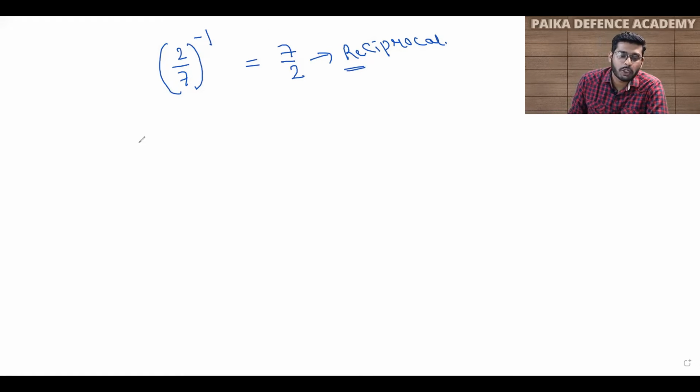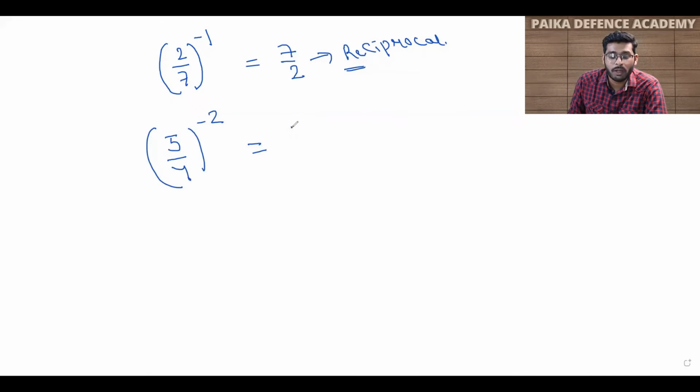For example, if I say 5 by 4 with power -2, and we have to solve it, first of all you can see that the sign is negative. In order to remove this negative sign, we have to take the reciprocal of our base. The numerator is 5 and the denominator is 4, so you make the denominator the numerator and the numerator the denominator. Now it gets reciprocated, so the negative sign will get removed.